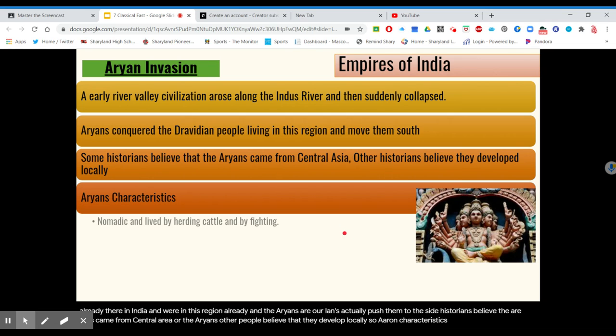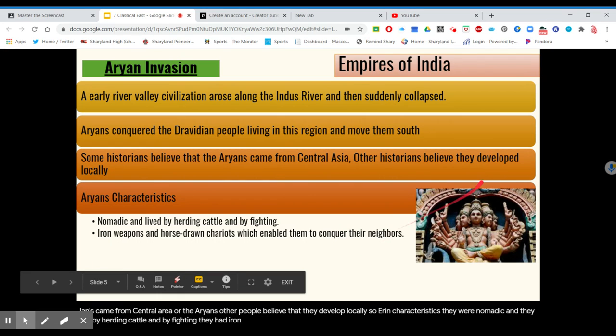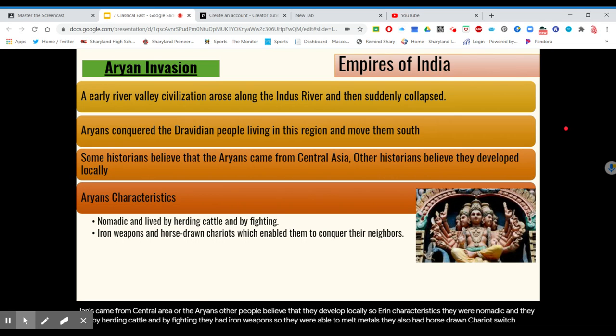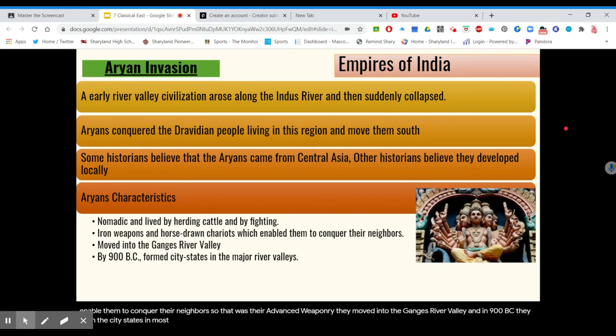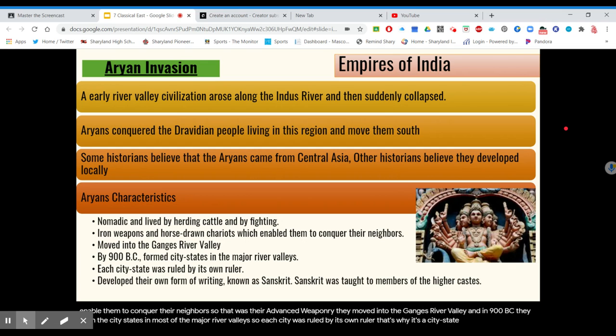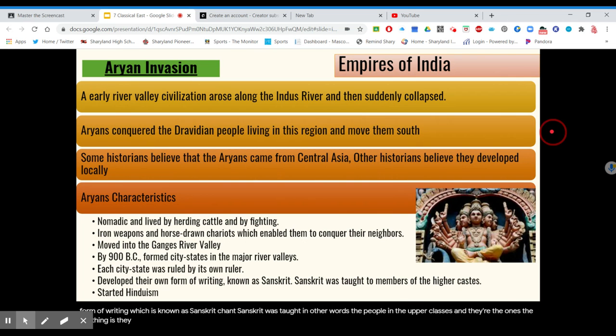So Aryan characteristics. They were nomadic, and they lived by herding cattle and by fighting. They had iron weapons, so they were able to melt metals. They also had horse-drawn chariots, which enabled them to conquer their neighbors, so that was their advanced weaponry. They moved into the Ganges River Valley, and in 900 BC, they formed city-states in most of the major river valleys. Each city was ruled by its own ruler, that's why it's a city-state, and they developed their own form of writing, which is known as Sanskrit. Sanskrit was taught to the members of the higher castes, in other words, the people in the upper classes. And the big thing is they started Hinduism.